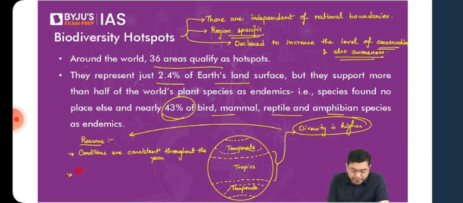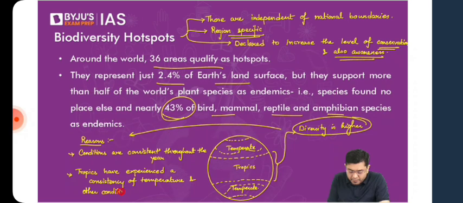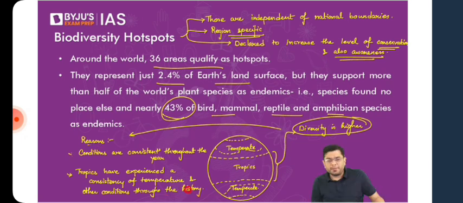So the tropics have experienced a consistency of temperature and other conditions through the history, the geological history of the planet. There they have had a significantly consistent temperature and other conditions which have prevailed, and that has allowed for greater biodiversity to happen. I hope this is clear.